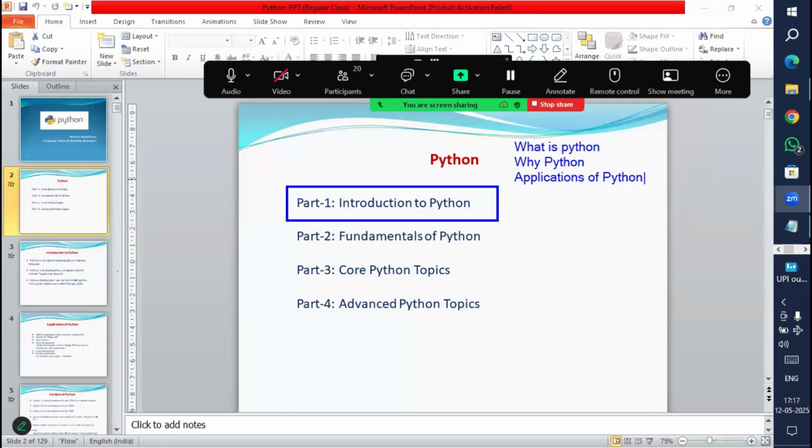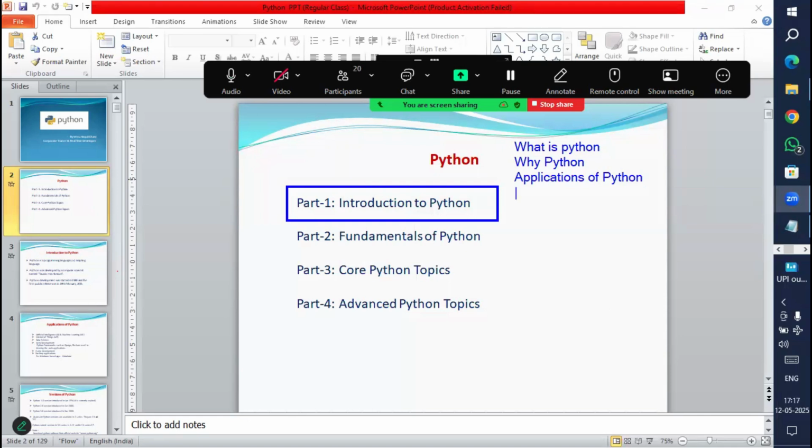I explained about Django also, DRF also, front end also, like HTML, JavaScript. I explained about each and everything, what, why, and also where. Same way here. Now we are going to start with Python. Here also I'm going to explain to you once again very clearly what is Python and why Python and where we use Python. They are the real-time applications of Python, so that we can design similar applications after learning Python.